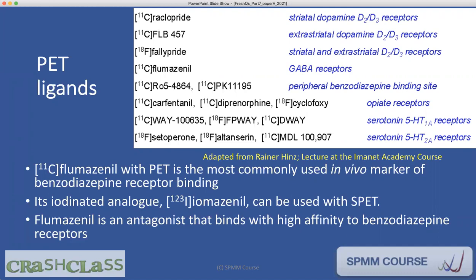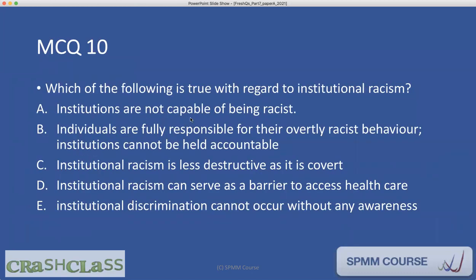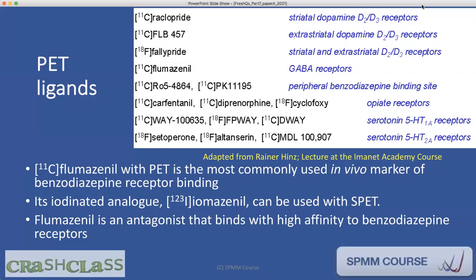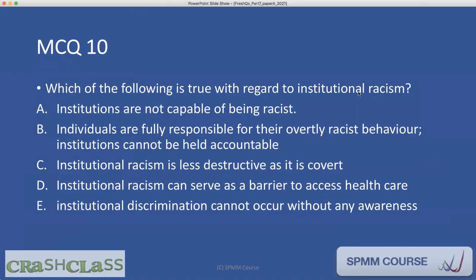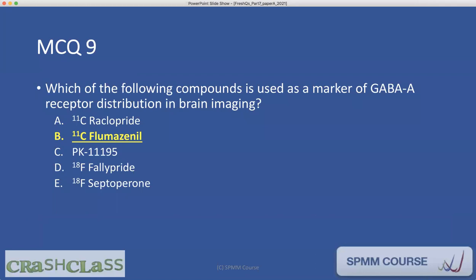Its iodinated analog called iomazenil can also be used in SPECT. Flumazenil is an antagonist that binds with high affinity to the benzodiazepine receptor. Okay, flumazenil is an antagonist for benzodiazepine receptors. So for this question, which of the following compounds is used as a marker for GABA A receptor distribution? The answer is 11C flumazenil.